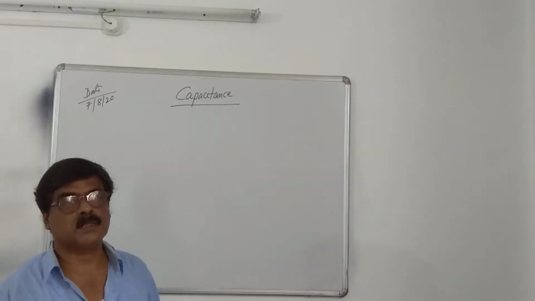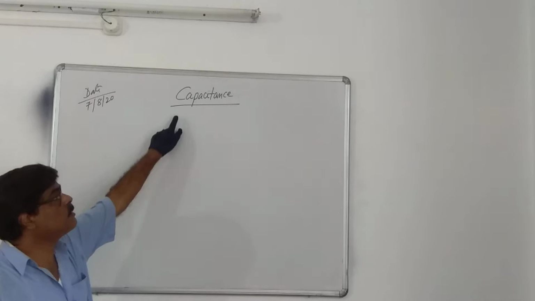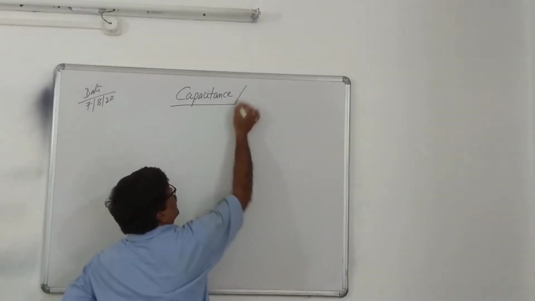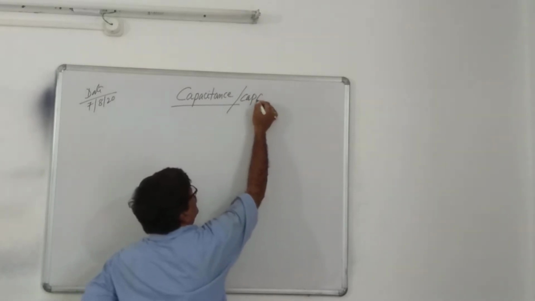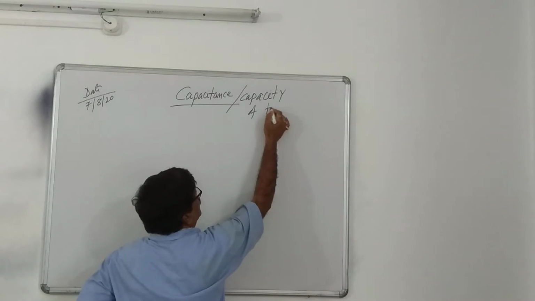Today we start capacitance. Capacitance of a conductor is also known as capacity of the conductor.